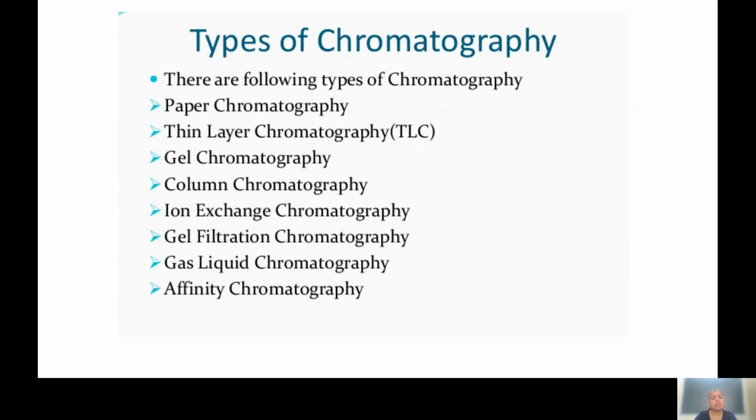Then gas liquid chromatography is where the stationary phase is the gas phase and the mobile phase is the liquid phase. Separation is done with the affinity or adsorption of the components on the stationary and mobile phase. That adsorption is different for different components, so as adsorption is different, they get separated out.